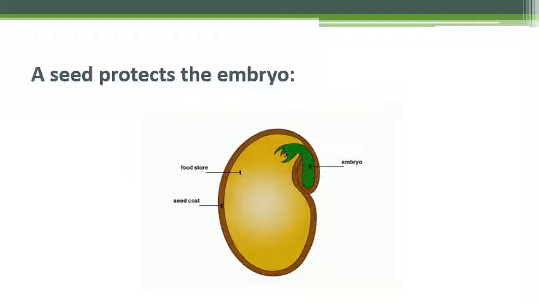As we have discussed that fertilized egg inside the ovary develops into embryo. The ovary grows large and develops into a fruit, and fruit protects seeds. So actually embryo is an important structure, and here in this picture you can see the embryo in the seed is the future plant.